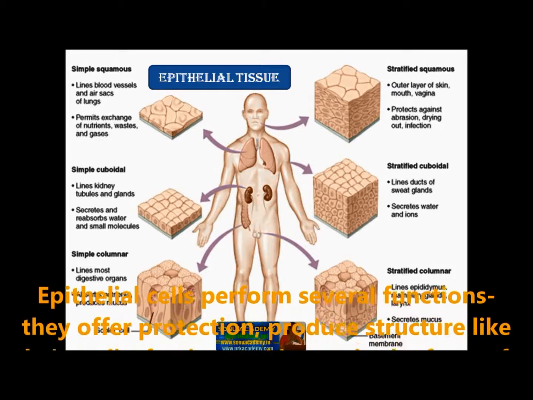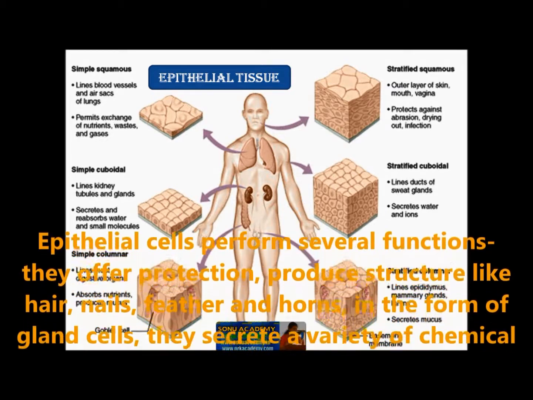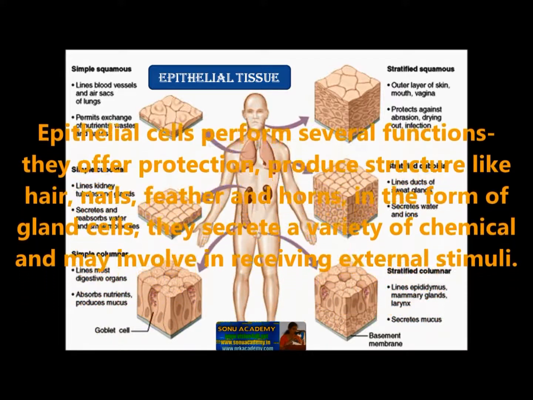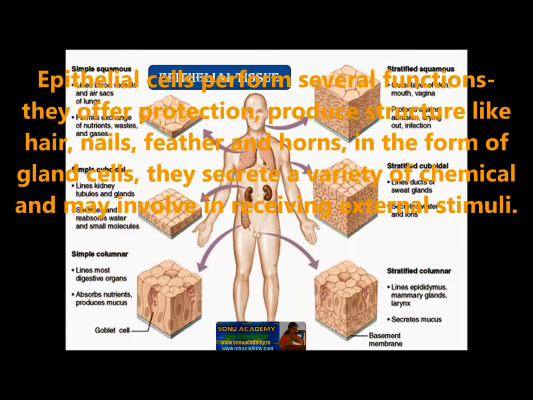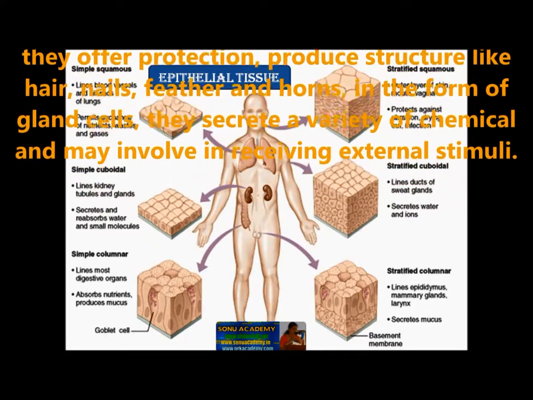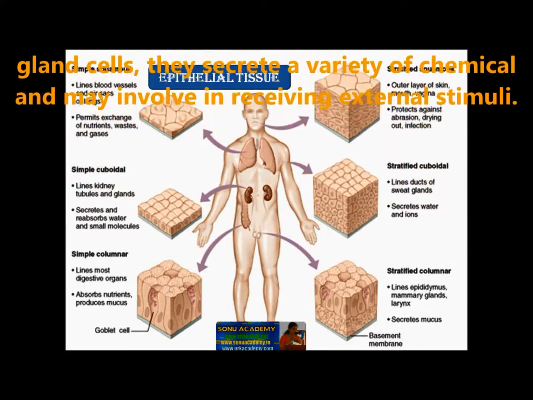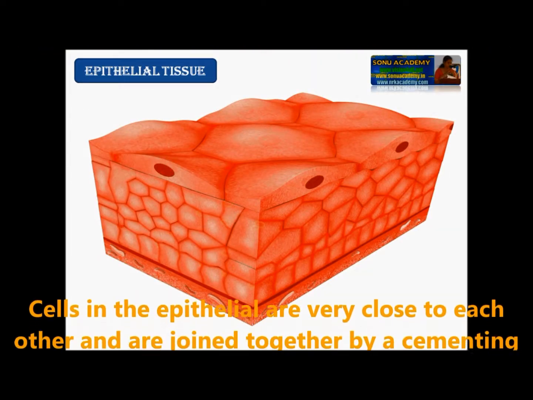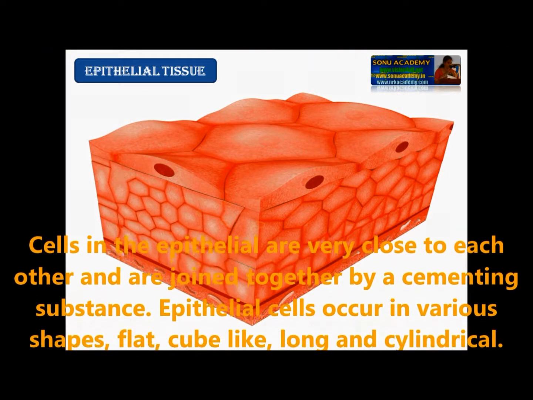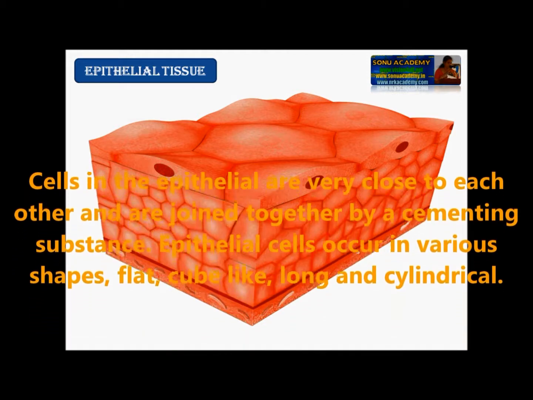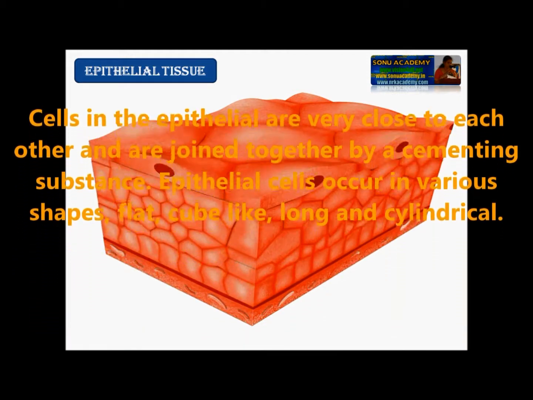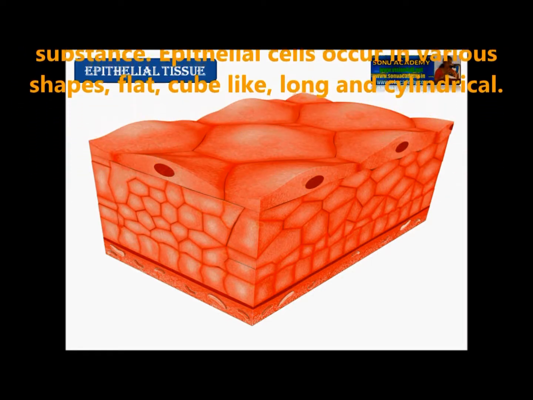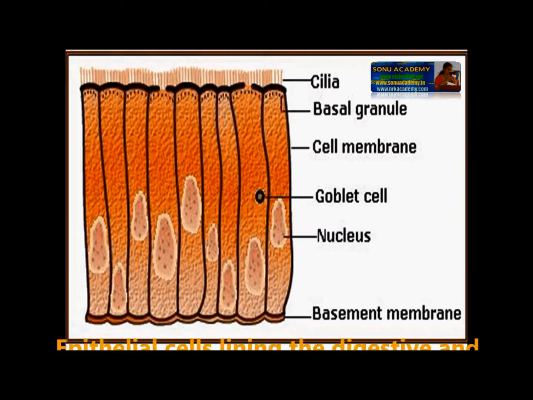Epithelial tissue performs several functions. They offer protection, produce structures like hairs, nails, feathers and horns, and form gland cells. They secrete a variety of chemicals and may be involved in receiving external stimuli. Cells in the epithelium are very close to each other and are joined together by a cementing substance. Epithelial cells occur in various shapes: flat, cube-like, long and cylindrical, etc.